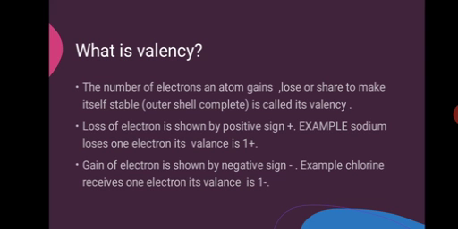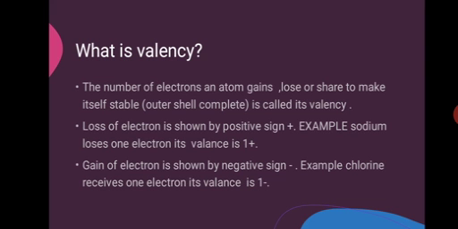If an atom gives its electron to anyone else to help, it gets the positive sign. Sodium loses one electron, its valency is positive 1, meaning it is helping the other one. In this way, if the other element is gaining the electron, meaning it needs the electron and takes it from someone else, it gets the negative sign. It means that it is taking things from the other, it is doing the bad thing, and it gets the negative one. You will remember it.